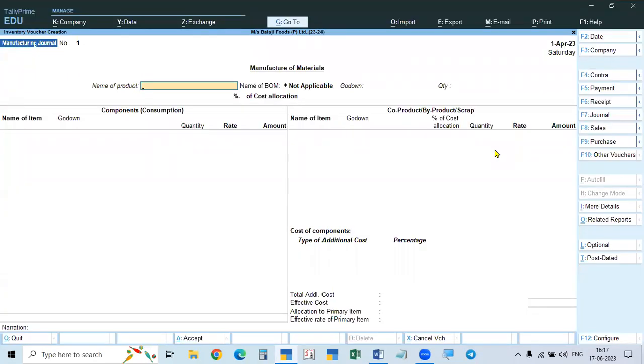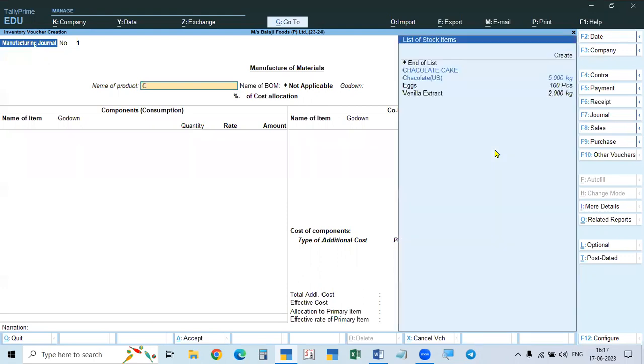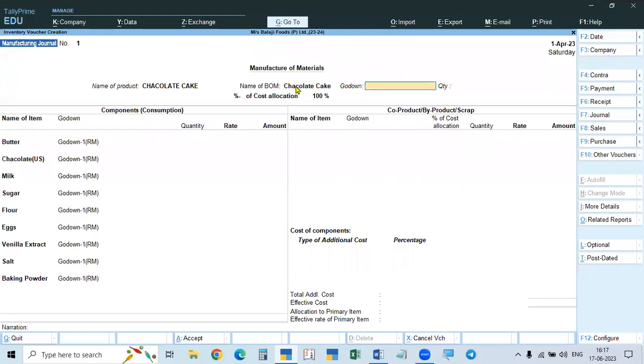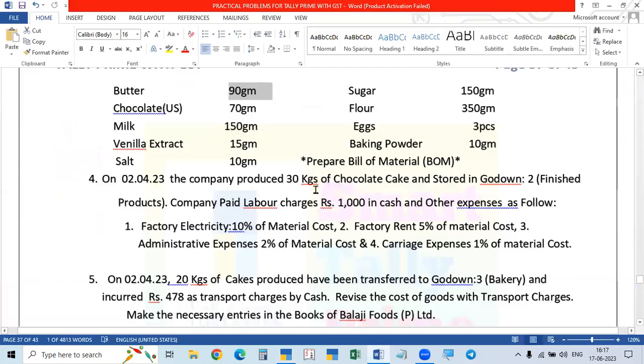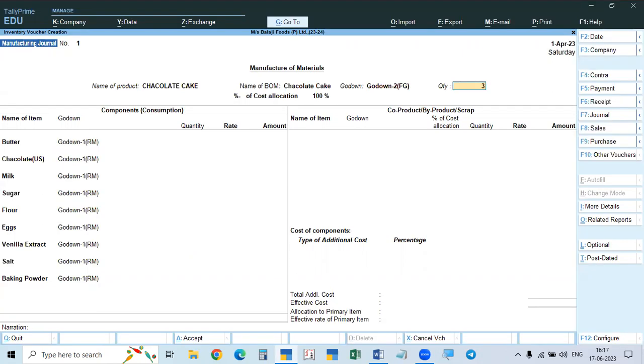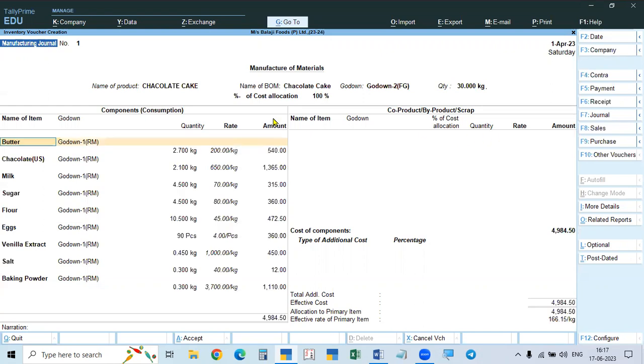We have taken the chocolate cake as finished goods, and we prepared the bill of material also. So select chocolate cake and see the bill of material for chocolate cake, and the list of materials required is coming. And now here we have a new option, godown. The raw material is in godown 1. Now the finished goods will be stored in godown 2. That's why it's asking godown. So you just type 2. And then quantity. What is the quantity? 30 kgs of chocolate cake. So we made 30 kgs. Enter that, and we get all the materials.